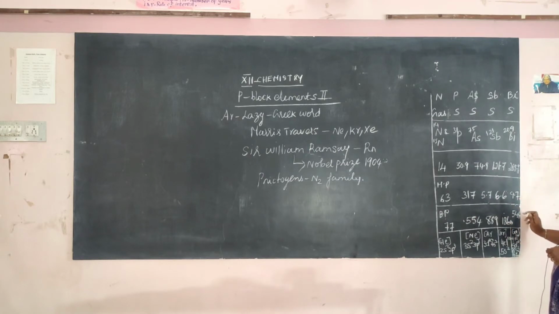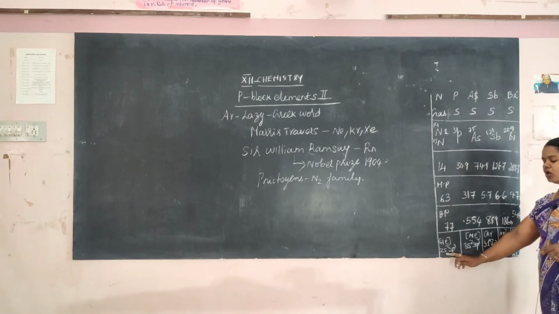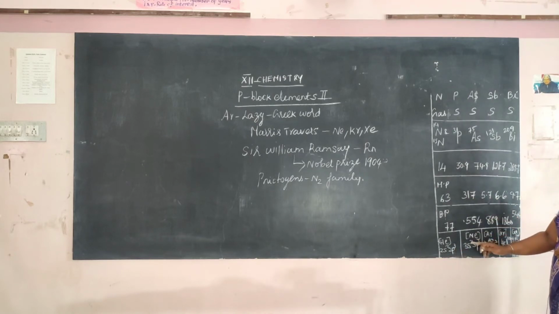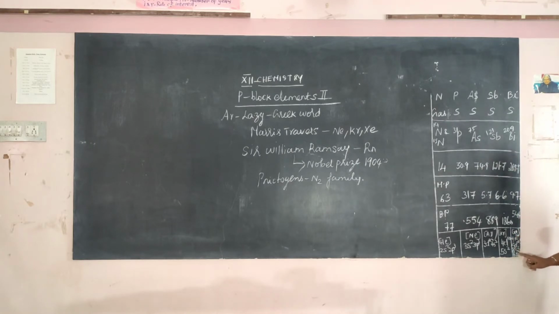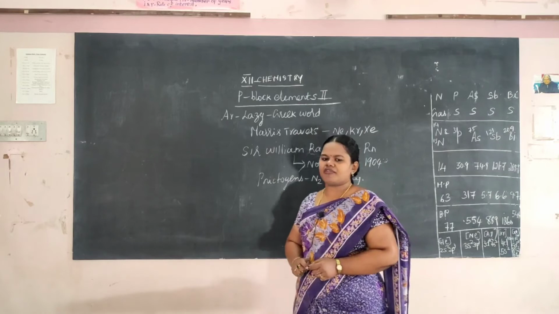the boiling point of bismuth is 544. The electronic configuration of nitrogen is helium 2s2 2p3, phosphorus is neon 3s2 3p3, arsenic is argon 3d10 4s2, antimony is krypton 4d10 5s2, and bismuth is xenon 4f14 5d10 6s2 6p2. Okay, so this is the electronic configuration of the nitrogen family.